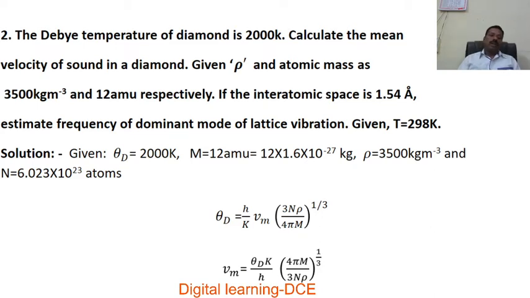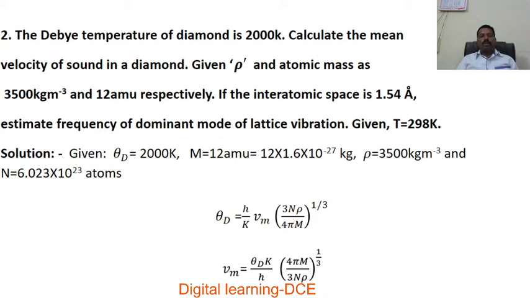Solution: first you have to note down the given things in this problem. That is theta D equal to 2000 K, and M, the given mass, is 12 AMU, which should be converted into SI unit kg: 12 into 1.6 into 10 to the power of minus 27 kg, since 1 AMU is equivalent to 1.6 into 10 to the power of minus 27 kg. Then rho is equal to 3500 kg per meter cube, and the Avogadro number is known, 6.023 into 10 to the power of 23 atoms, the number of atoms in 1 kg of sample.